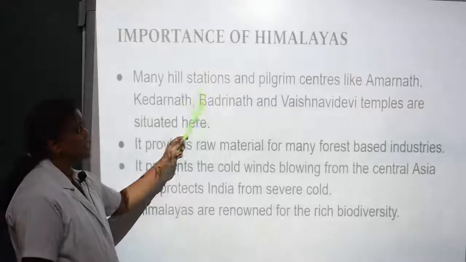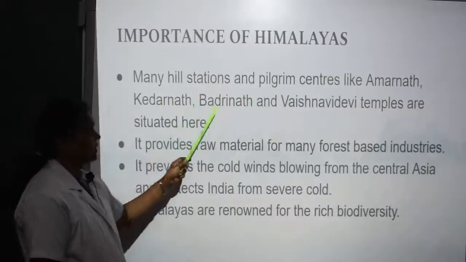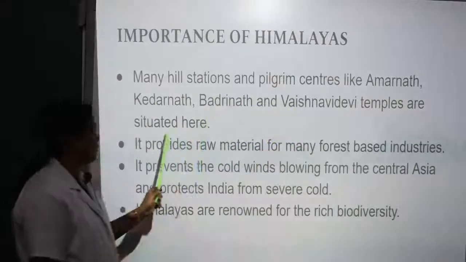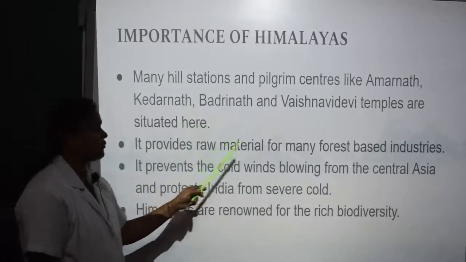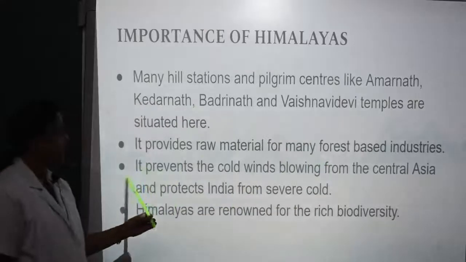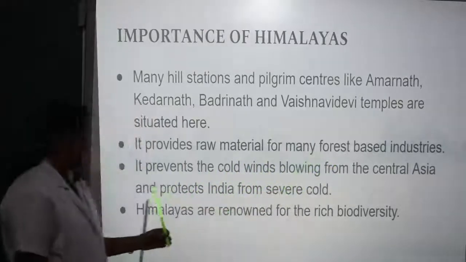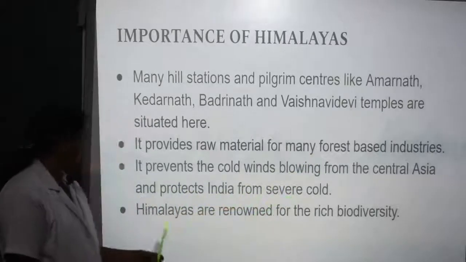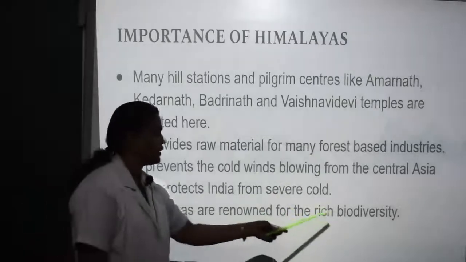Many hill stations and pilgrim centers like Amarnath, Kedarnath, Badrinath and Vaishno Devi temples are situated here. It provides raw material for many forest-based industries. It prevents the cold winds blowing from Central Asia and protects India from severe cold. Himalayas are renowned for their rich biodiversity.